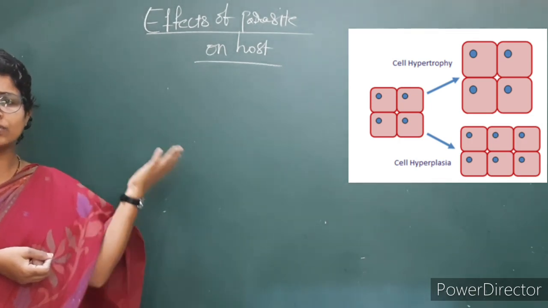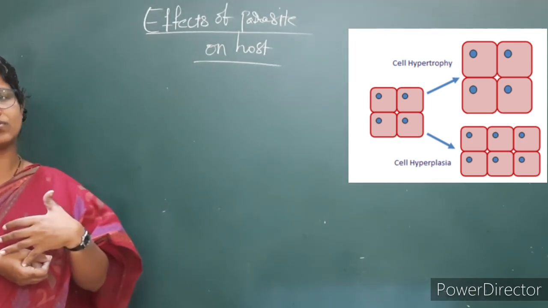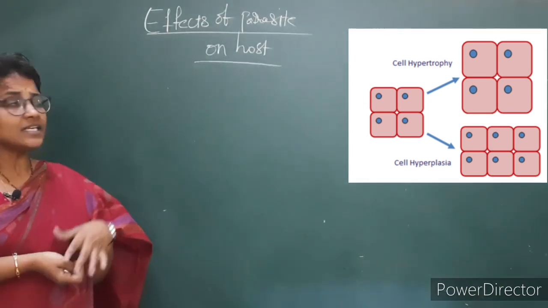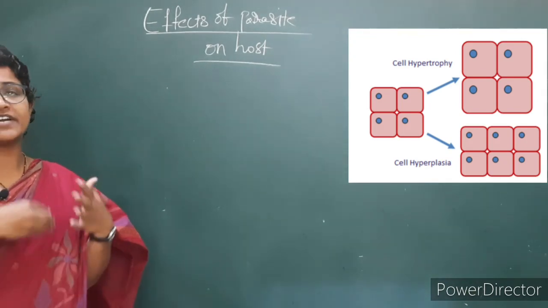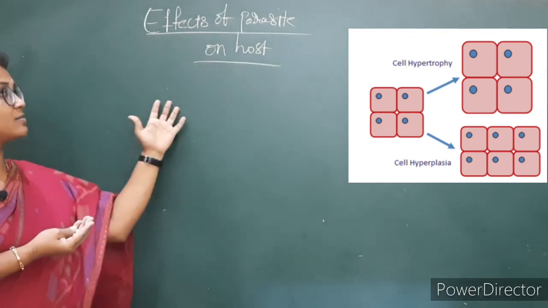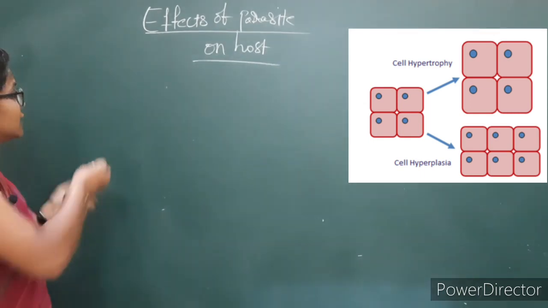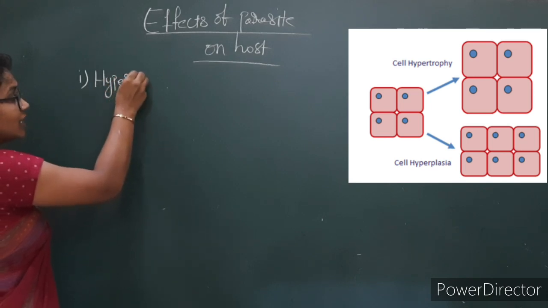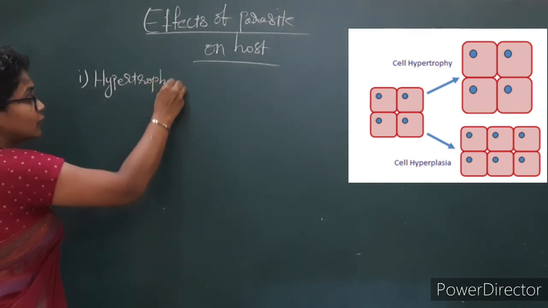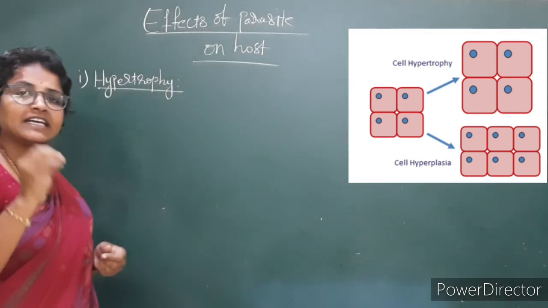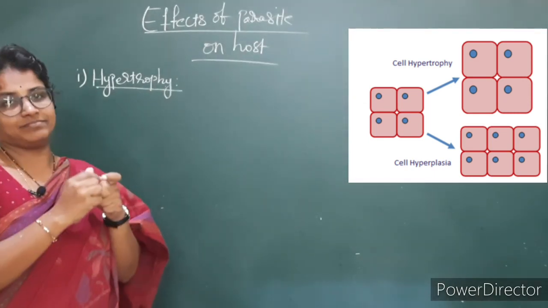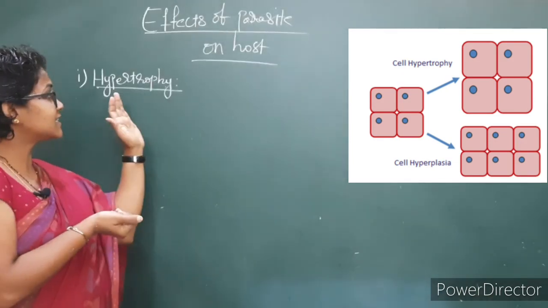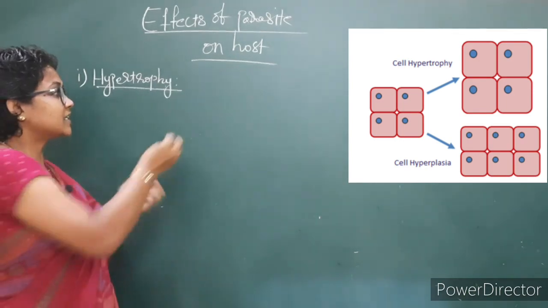How in order to live in the host it developed the different types of adaptations. Then here how it causes the different types of effects by the parasite to the host. There are different types. Now we are going to discuss hypertrophy. Hypertrophy is nothing but there is an increase in the size of the cell.